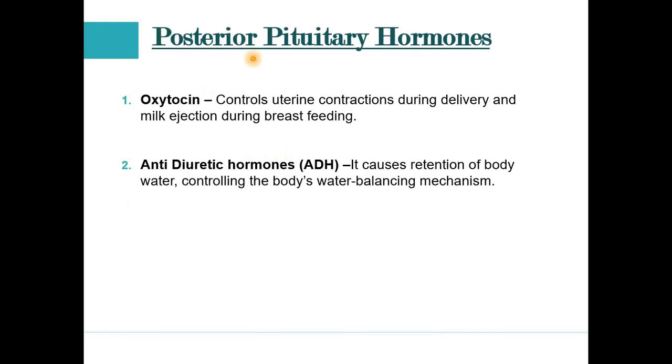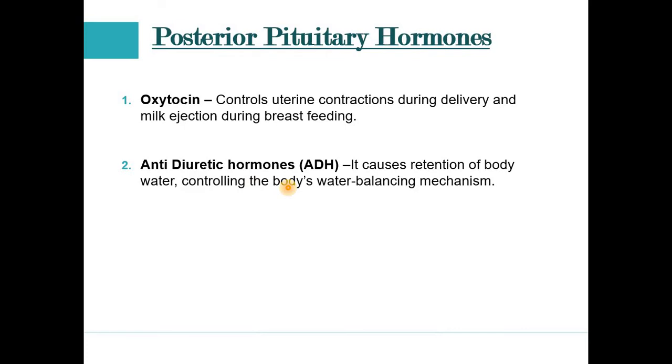Now we discuss the hormones secreted by the posterior pituitary. The first hormone is oxytocin. The function of oxytocin is to control the uterine contraction during delivery and the milk ejection during breastfeeding.